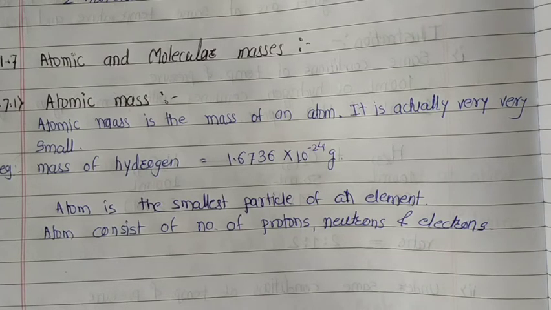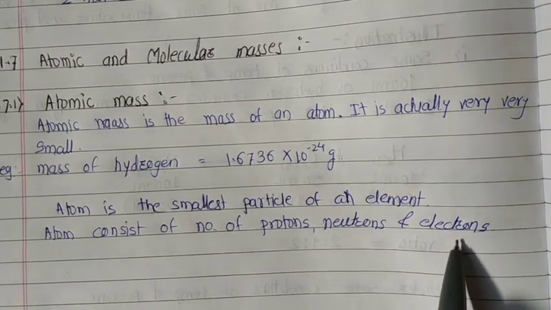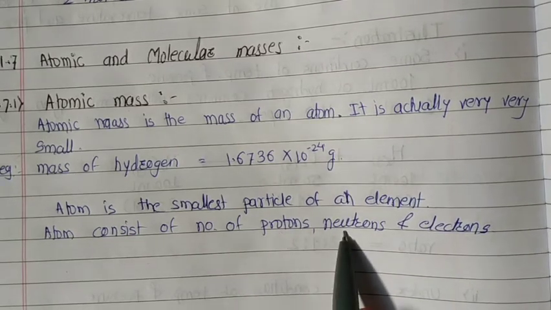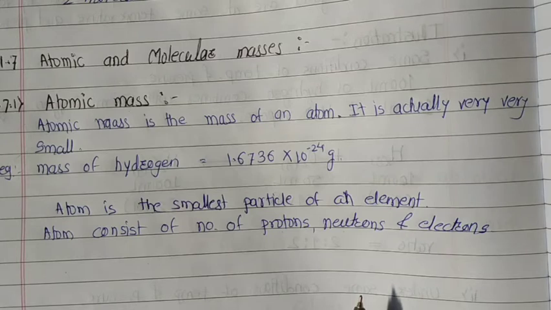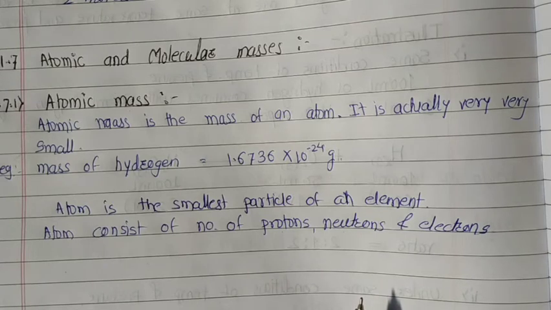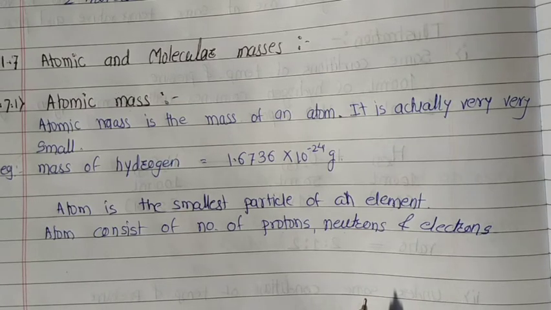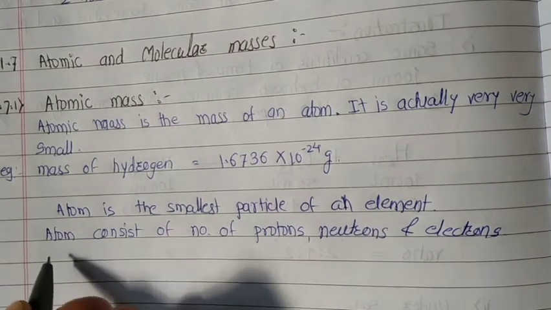For example, carbon has 6 protons, 6 neutrons and 6 electrons. Oxygen has 8 protons, 8 electrons and 8 neutrons. So, these are the masses of different atoms of different elements, and hence they are different. The size of a single atom is of the order of 10 to the power minus 15 meter, and the mass is of the order of 10 to the power minus 27 kg.